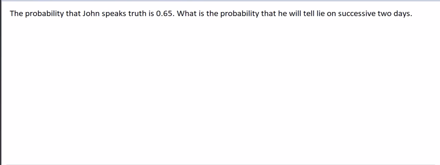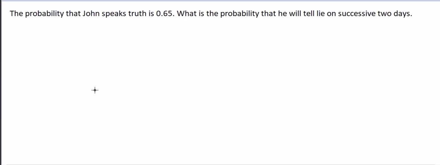The probability that John speaks the truth is 0.65. What's the probability that he will tell a lie on successive 2 days? Okay, so basically the probability that John speaks the truth is 0.65. So there are only two options, which means he speaks the truth or tells a lie.